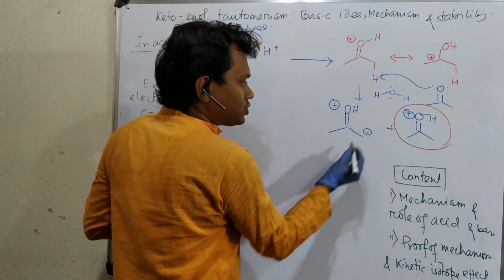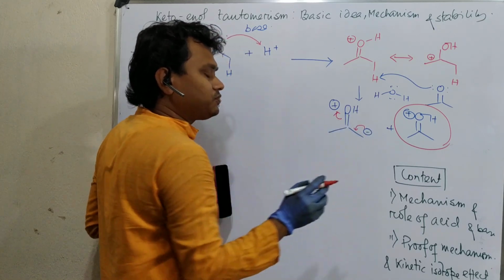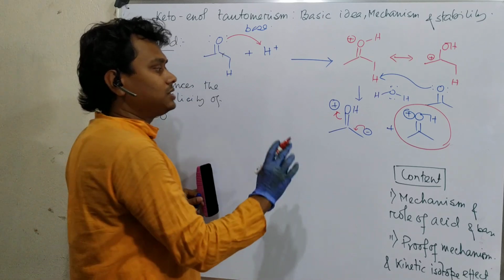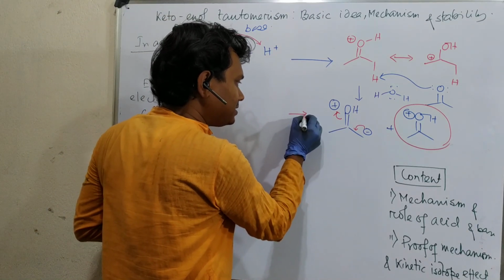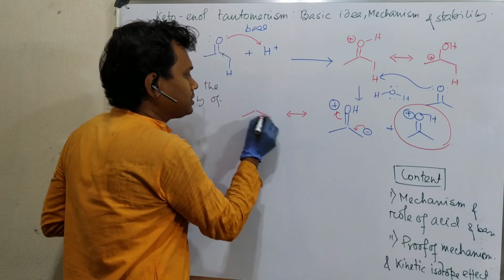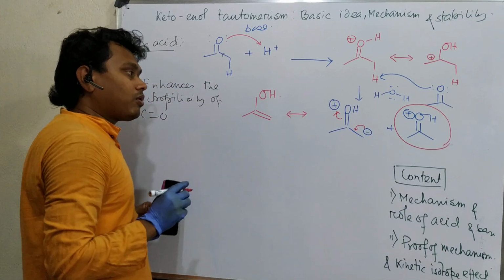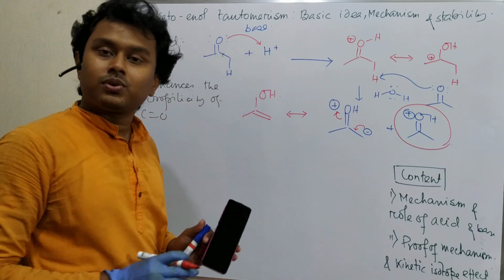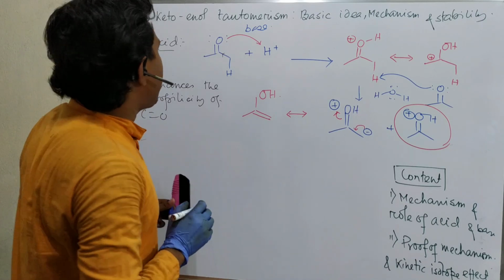Now what is this? It can push here and it can go. See, negative charge and positive charge, both in a single molecule, so overall it's a neutral molecule. So we can write this in this way. The canonical form is this. So this is our target enol. So in this way the reaction proceeds. So this is the overall understanding in acid medium.